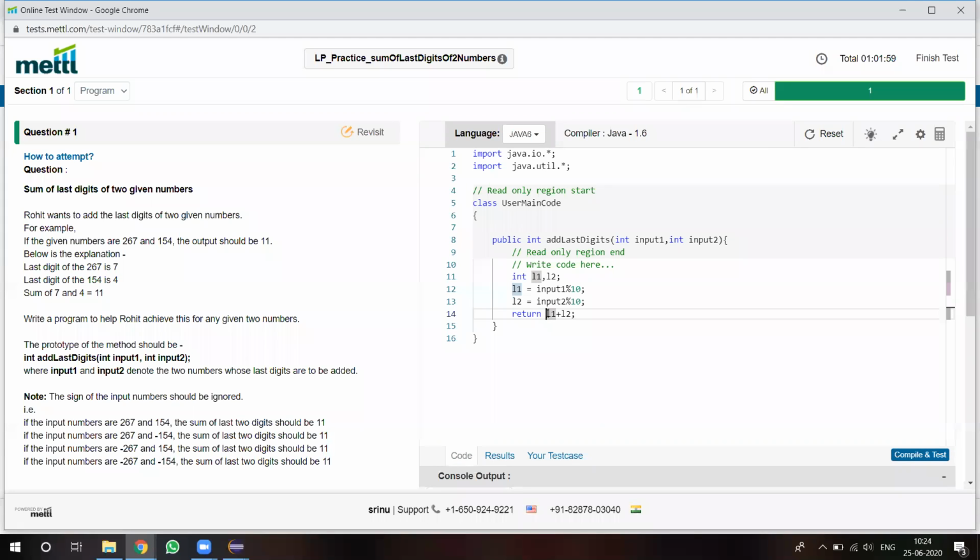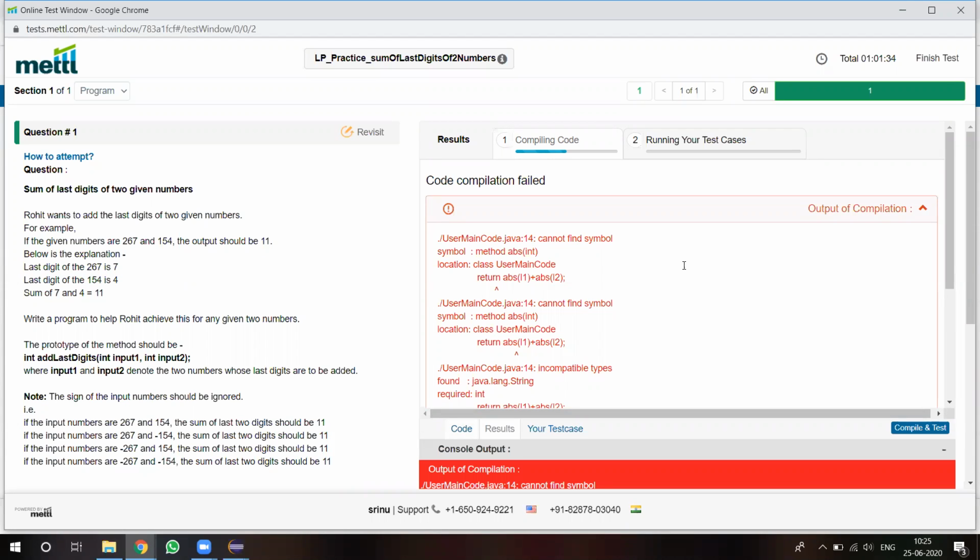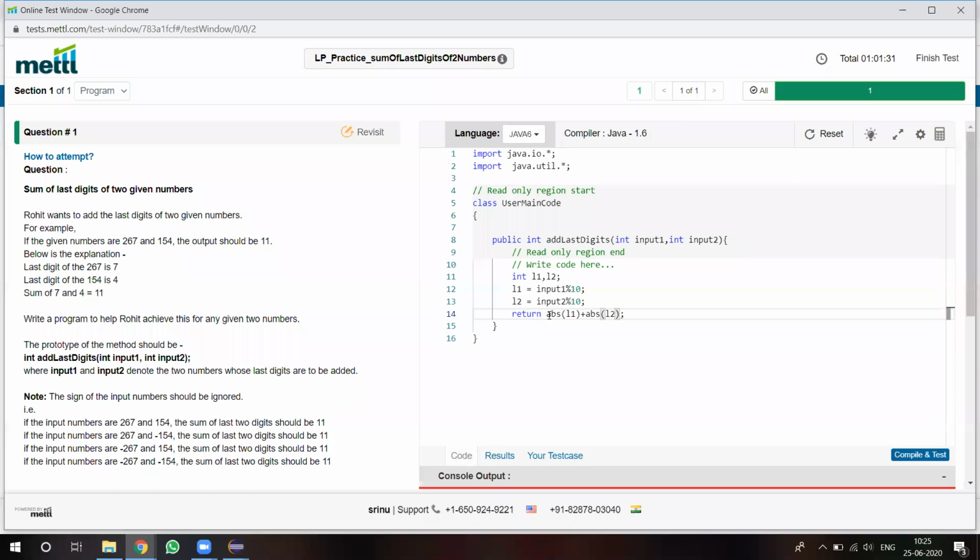So I think everyone already knows there is a keyword ABS, absolute value, which I am taking. By default, the ABS package will not be there, I think. So math.